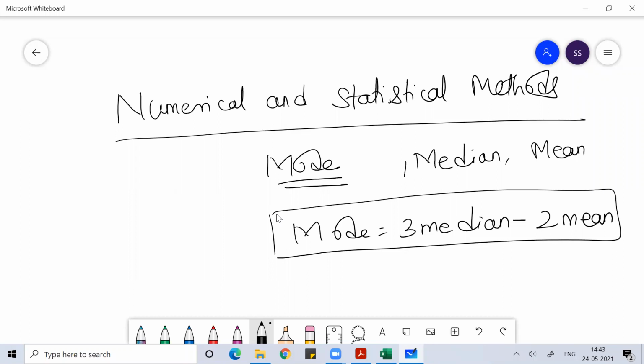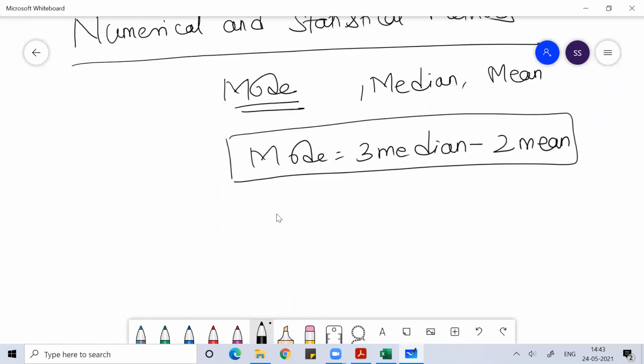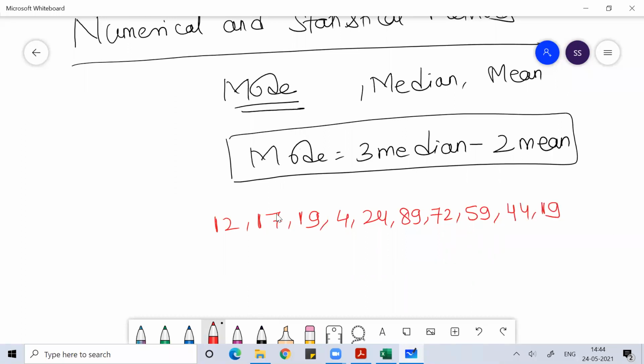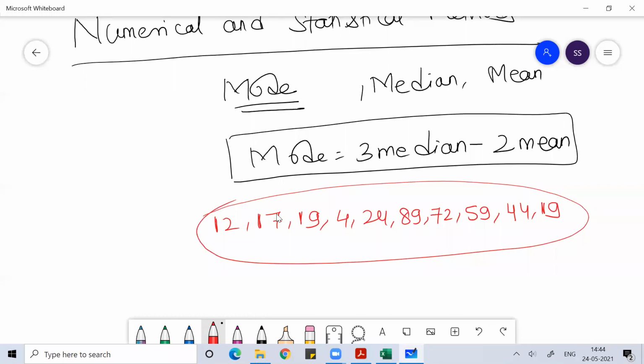Whatever set of data you have, maybe some random data like 12, 17, 19, 4, 24, 89, 72, 59, 44, 19, something like this. If I ask you what the mode of this set of data is, mode basically means the value which repeats the maximum. Here, if you observe, the value which repeats the maximum is 19. 19 is repeated 2 times, so 19 would be the mode of this data.